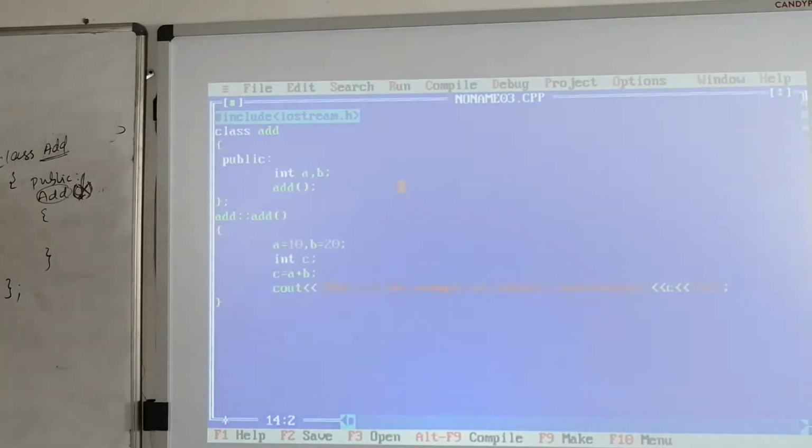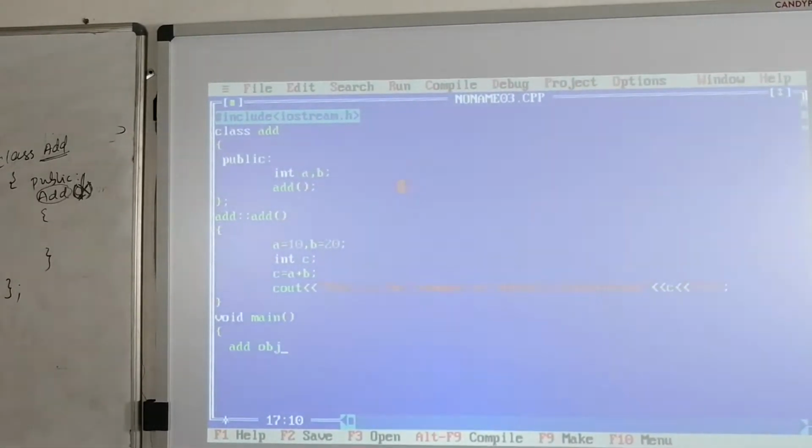Now void main. Here first I have to create the object, add obj.